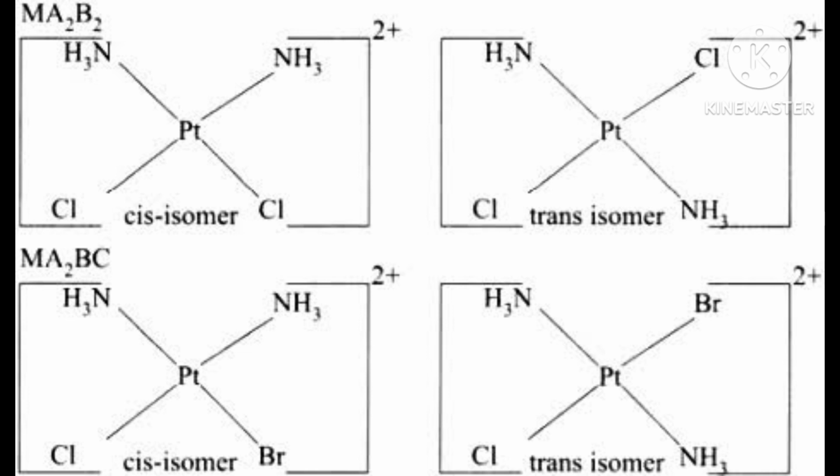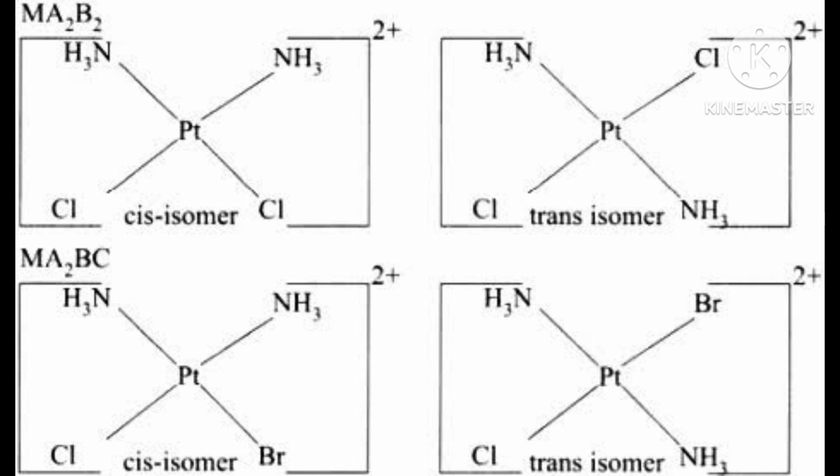Now, because you have to find out the cobalt oxidation state, you have to consider the complex ion, which is 1 positive. Now see, inside the square bracket 2 chlorine is there, and en whole 2 is there. En means, you know, ethane-1,2-diamine, don't forget. No charge is there on it.